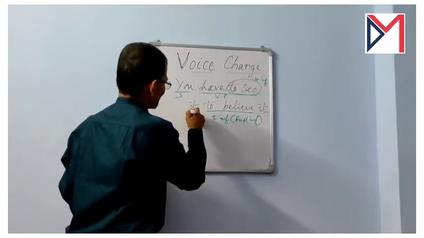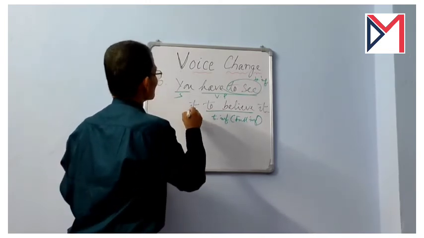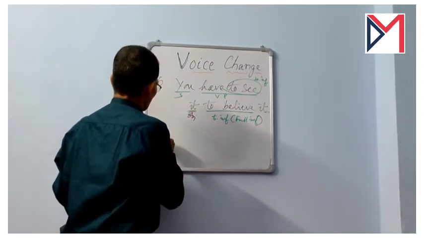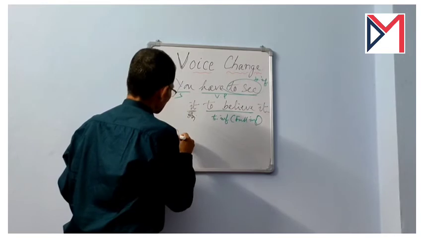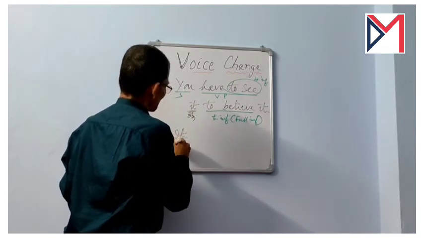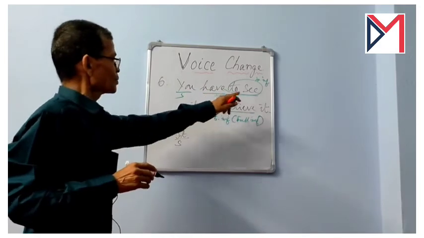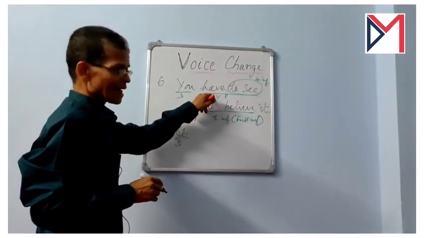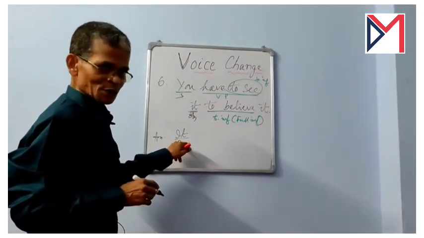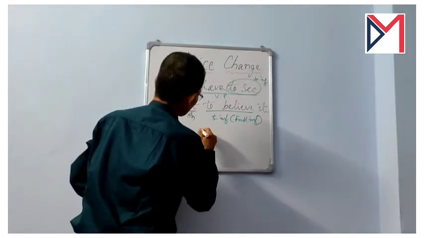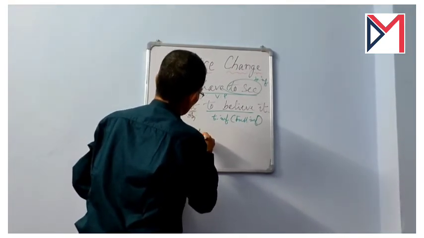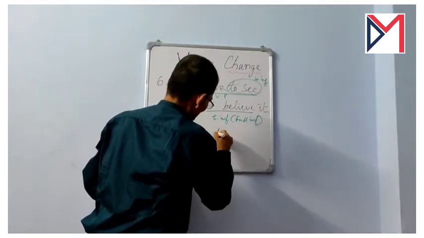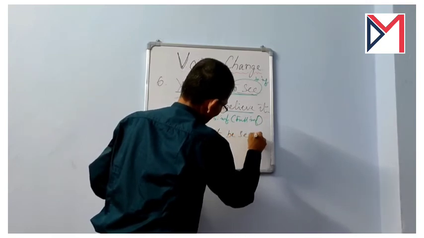Now you see, this is the object. Okay, now first of all we have to write the object as the subject, it is the introductory subject, and have to see it will be changed. How? For the subject you it was have, where the subject is it, third person singular number, and instead of writing have we have to write has. It has, and this to see will become to be seen.